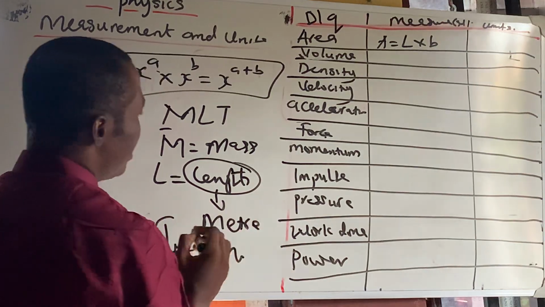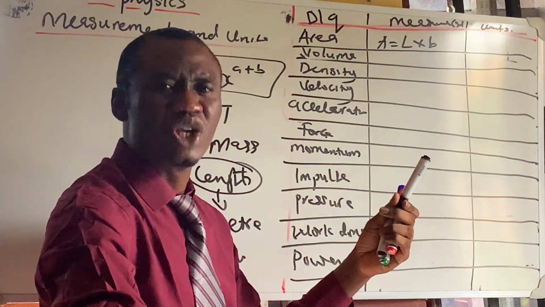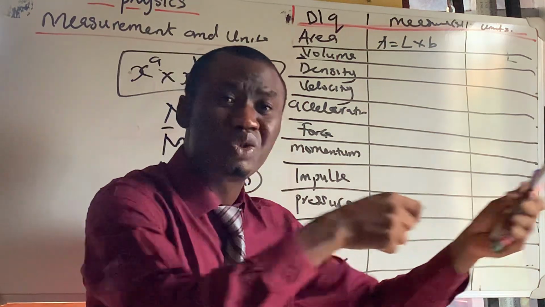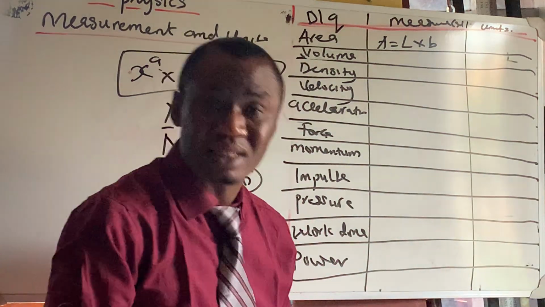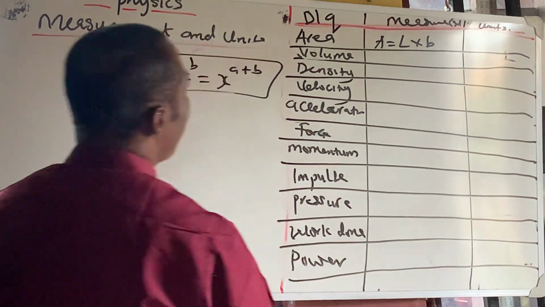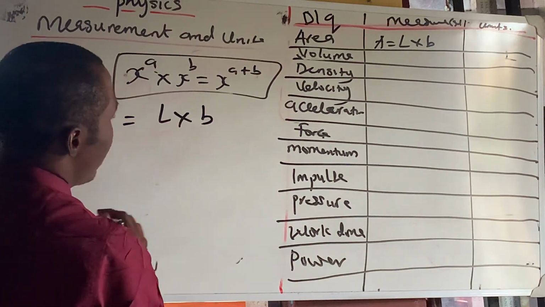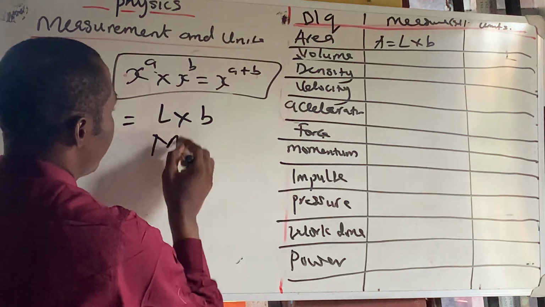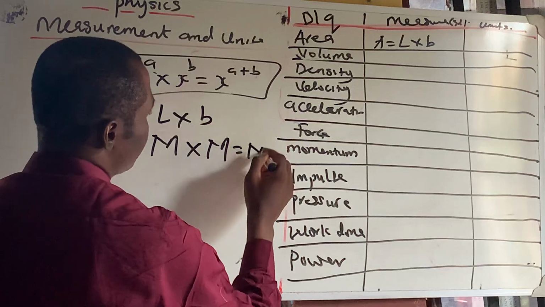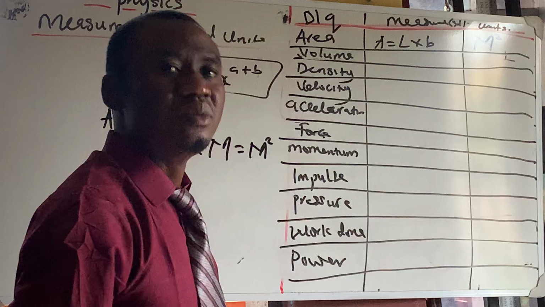Length is measured in meters. Breadth, for you to measure it, you still need to use your ruler, which is calibrated in centimeters and meters. So we bring in L times B, that is area. We represent L by m, and B by m. So 1 plus 1, that is meter squared. That's why area is always and will always be meter squared.